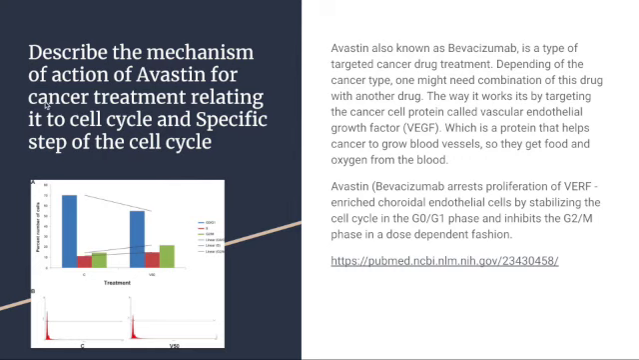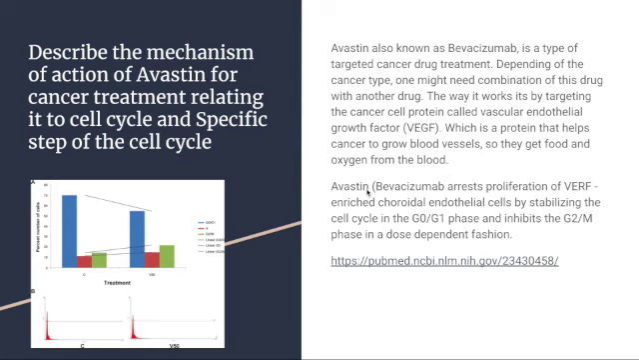For cancer treatment, relate it to the cell cycle and a specific step of the cell cycle. Avastin, also known as bevacizumab, is a type of targeted cancer drug treatment. Depending on the cancer type, one might need a combination of this drug with another drug. The way it works is by targeting the cancer cell protein called vascular endothelial growth factor, also known as VEGF, which is a protein that helps cancer to grow blood vessels so they get food and oxygen from the blood.